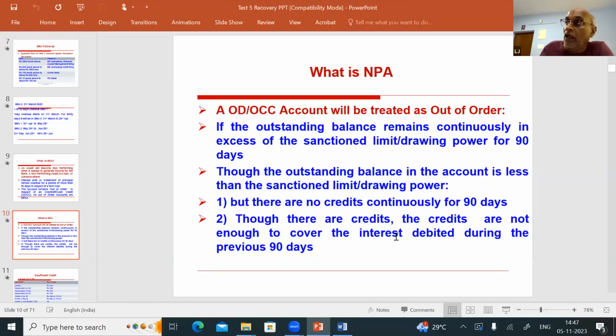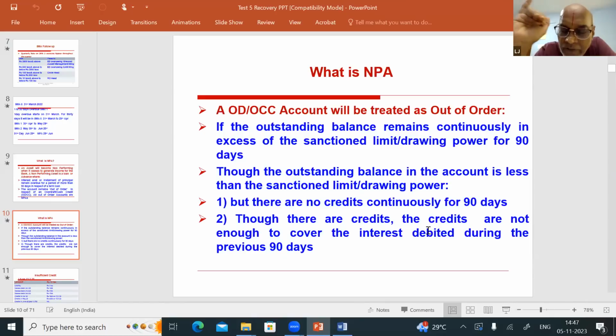Another possibility, that is the liability is not more than the limit. Liability is within the limit only. In spite of that, there are credits. Still, there are credits in the account, but the credits are not sufficient to recover the interest debited during the quarter, previous 90 days. So, in all the three cases, an ODOCC account will be classified as an out-of-order account.